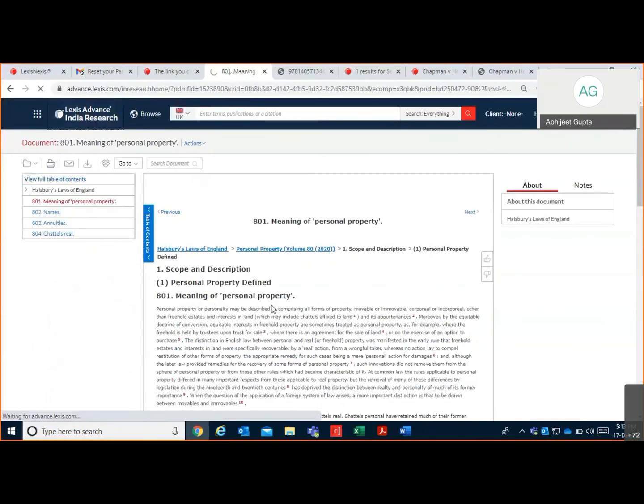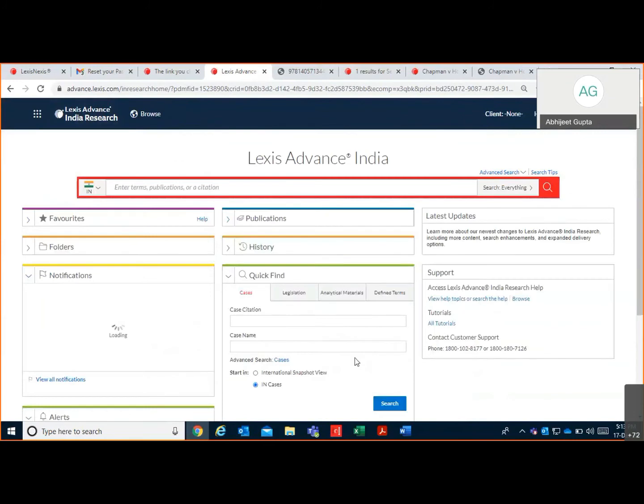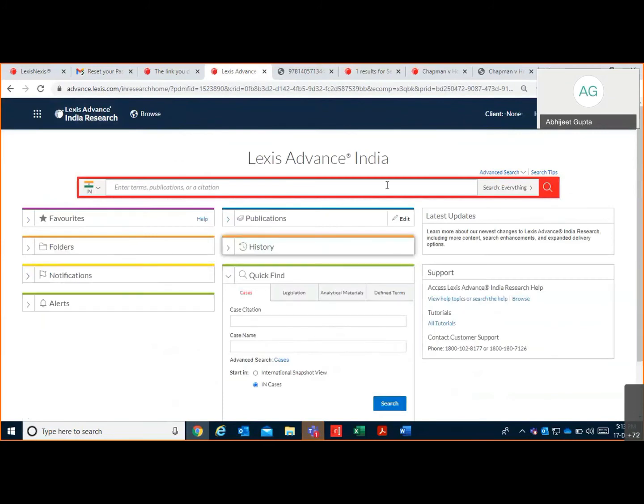So this is all about the introduction or the training of Lexis Advance India. Is there any specific question related to search functionalities or product content? Please let me know.